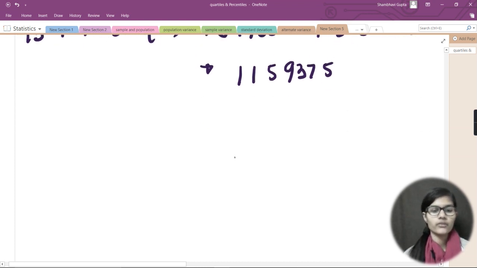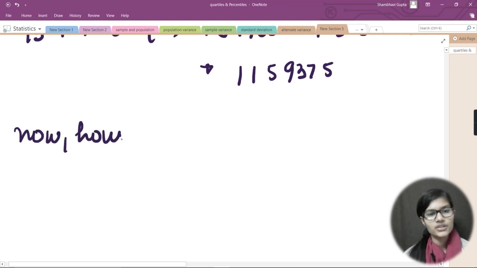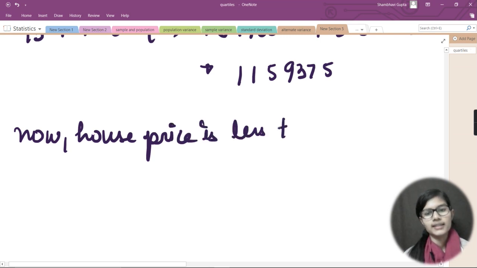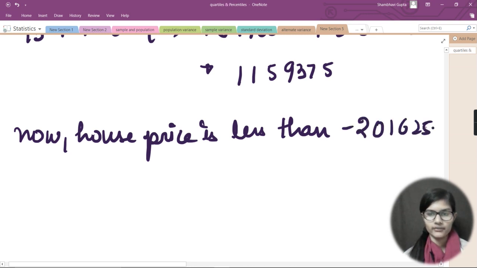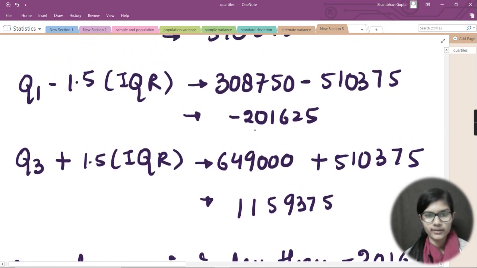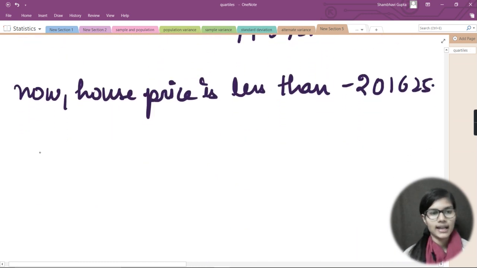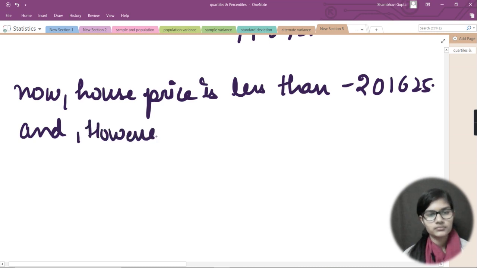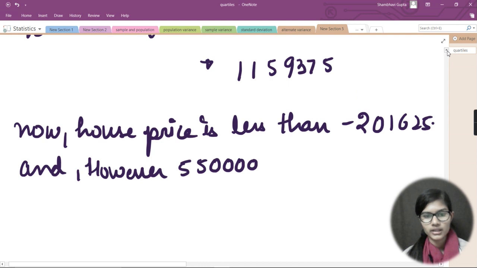Now what is my outcome from here? My house price is less than minus 201625. So this is what we got here, right? My house price is less than this, fine. However, the last value I got, 55 and then five zeros, is not the case.